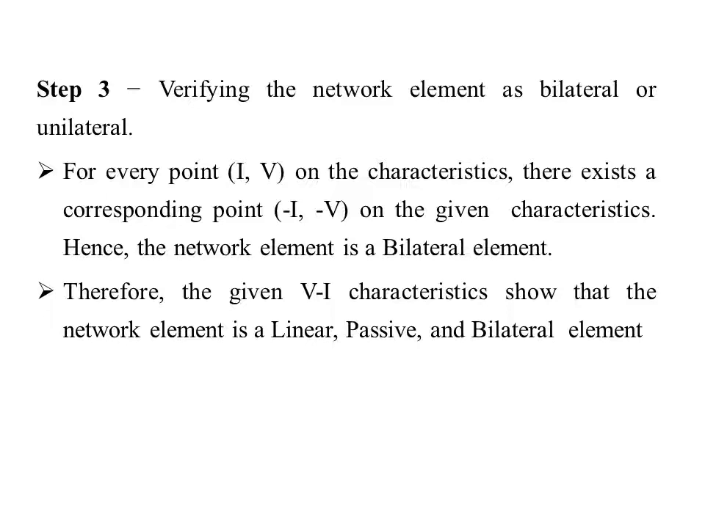Now in step 3, we verify whether the network element is bilateral. At every point in the first quadrant or third quadrant, if you take the voltage and current ratio, we will get positive impedance itself. Therefore we can conclude that the element is a bilateral element. Therefore the given VI characteristic shows that the network element with this characteristic is a linear, passive and bilateral element.